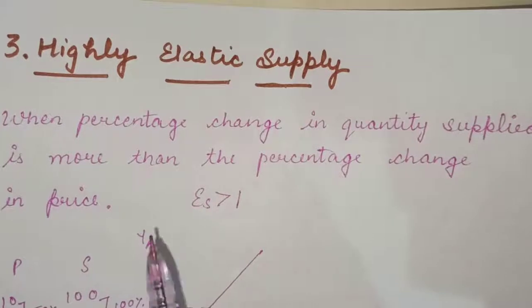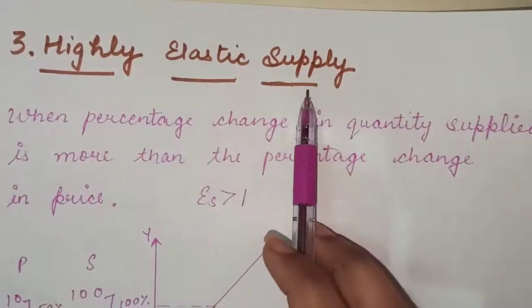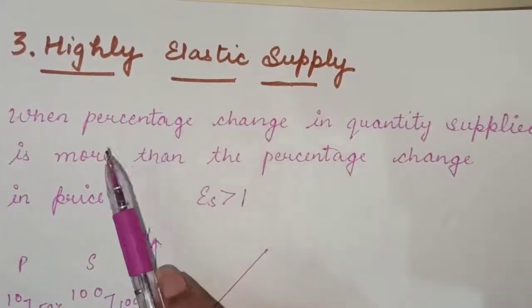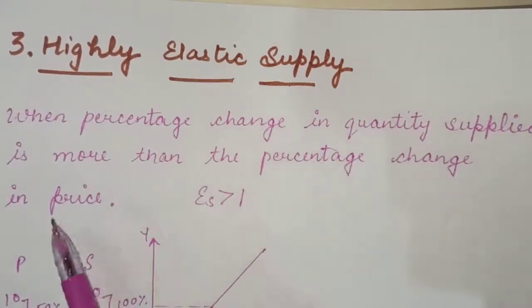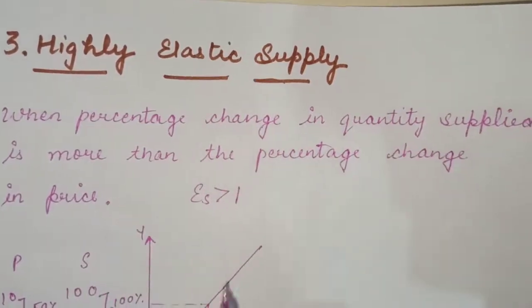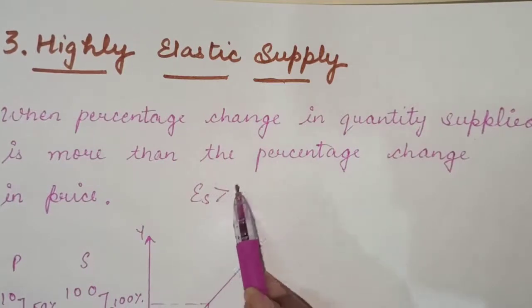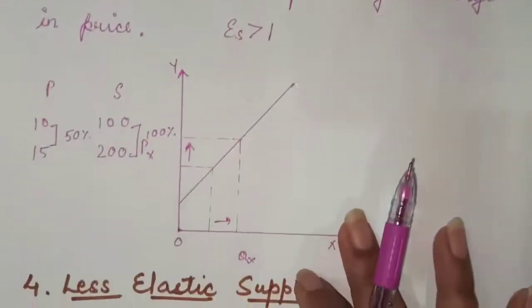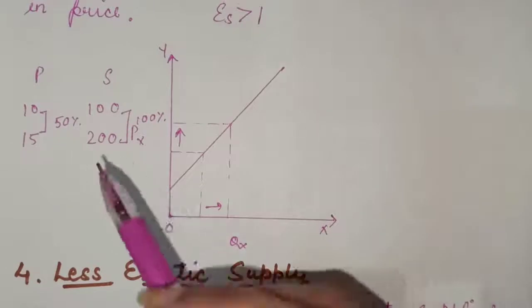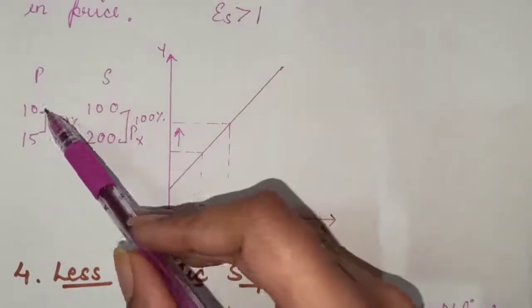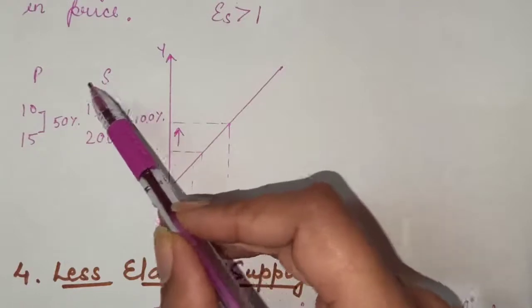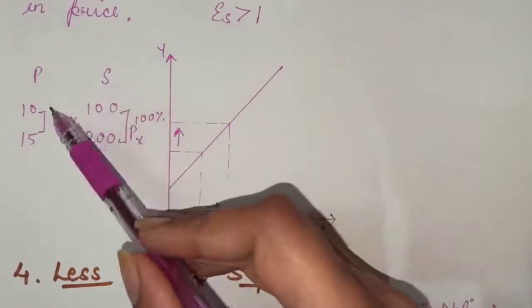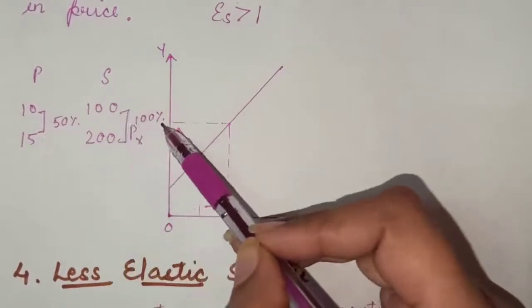Now the next one is highly elastic supply. Highly elastic supply means when percentage change in quantity supplied is more than percentage change in price. It refers to ES greater than 1. See, with the help of the diagram and table, if price changes from 10 to 15, there is a 50% change, and supply increases by 100%.